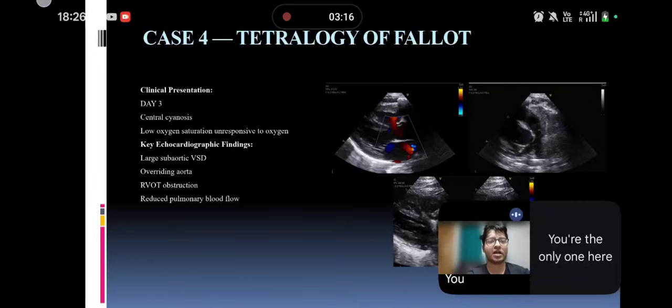Cyanotic congenital heart diseases, which are critical in origin. First one is tetralogy of Fallot. The baby came on day 3 of life to the ICU with central cyanosis and low oxygen saturation, unresponsive to oxygen therapy. On 2D echocardiography, there was a large subaortic VSD noted with overriding of the aorta. RVOT obstruction was noted with a hypoplastic pulmonary artery as seen on the short axis parasternal view, with reduced pulmonary blood flow as well.